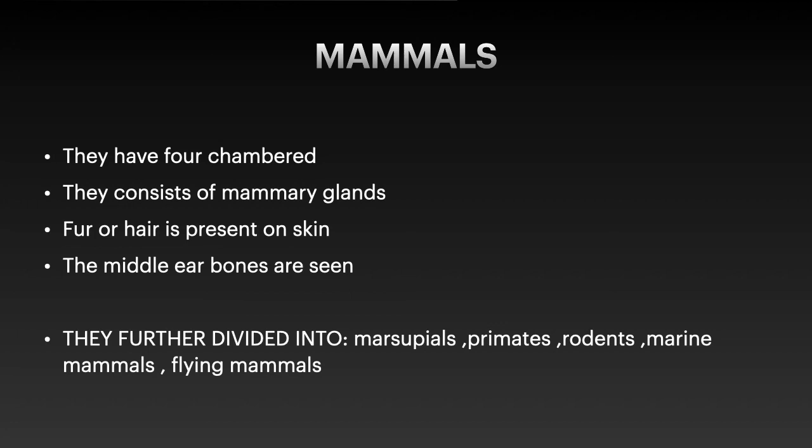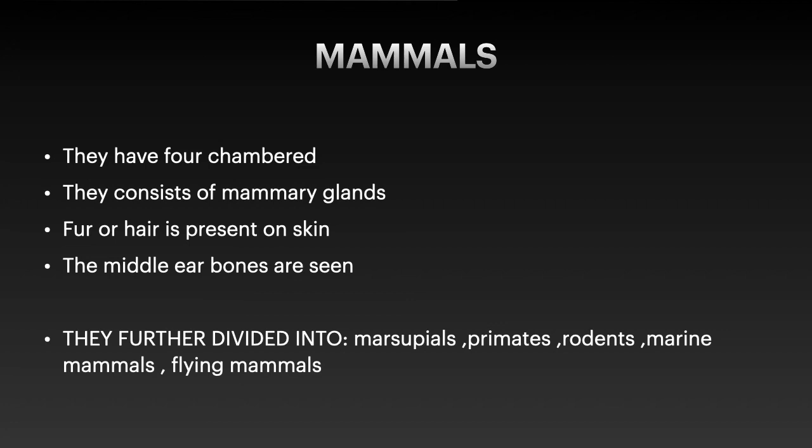And for primates, examples are monkeys and chimpanzees. The primates show much imitation behavior. And rodents are nothing but rabbits. Rabbits come under rodents, which have very strong incisors.